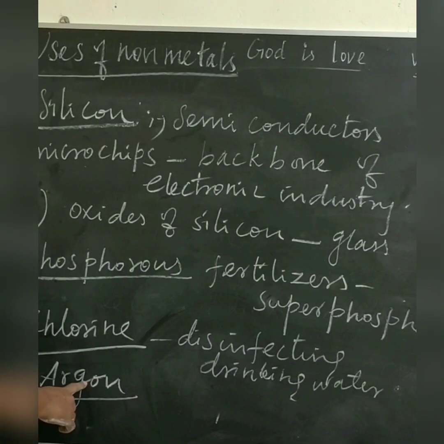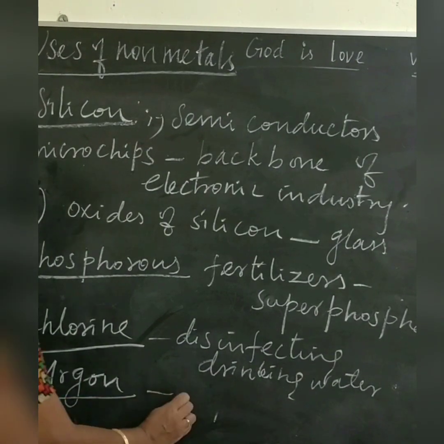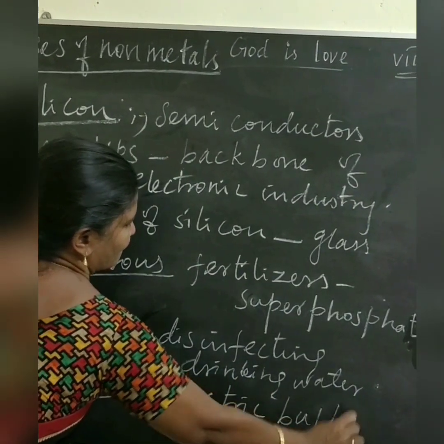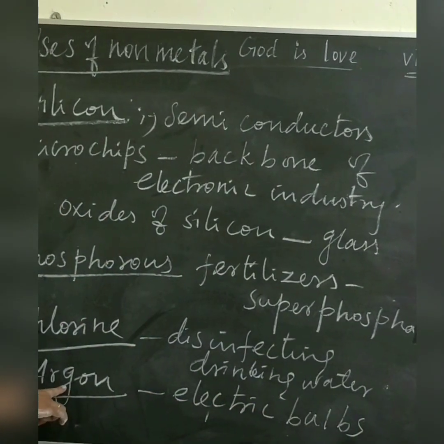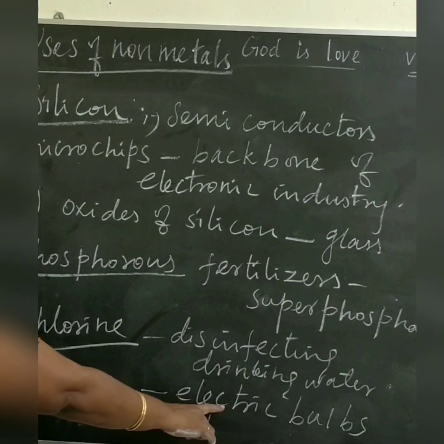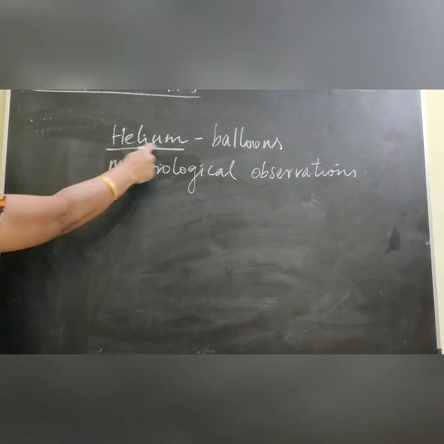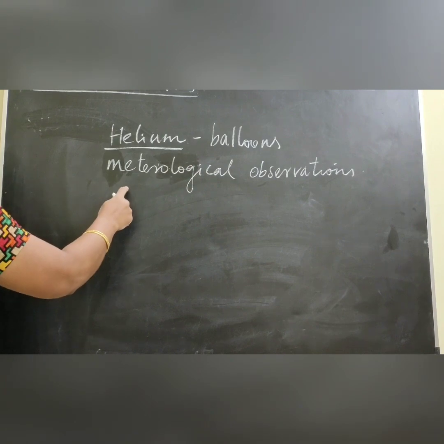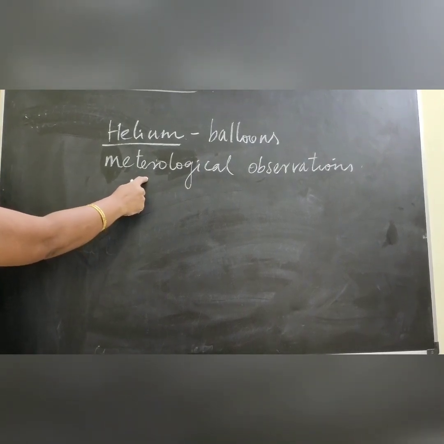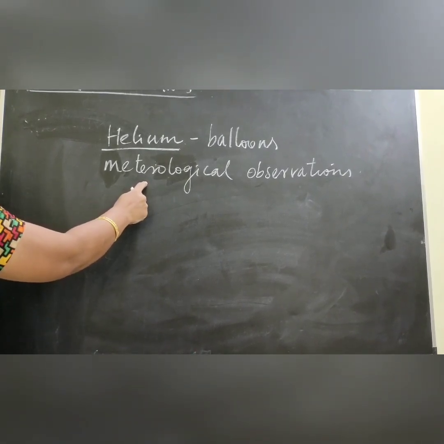Argon is used when welding stainless steel and for filling electric bulbs. Helium is used to fill balloons that are used for making meteorological observations. What is meteorological? Meteorological means playing a key role in observing flood, drought, etc.